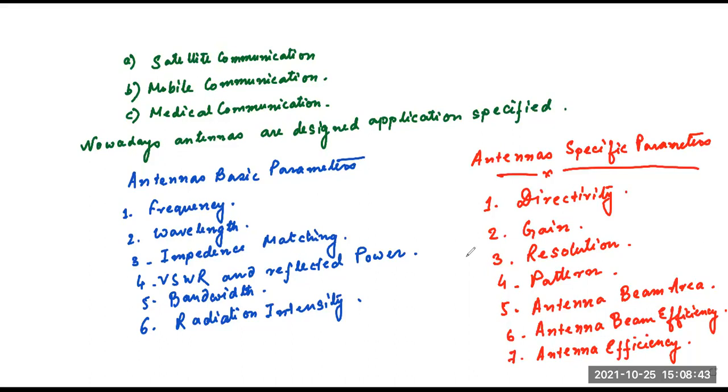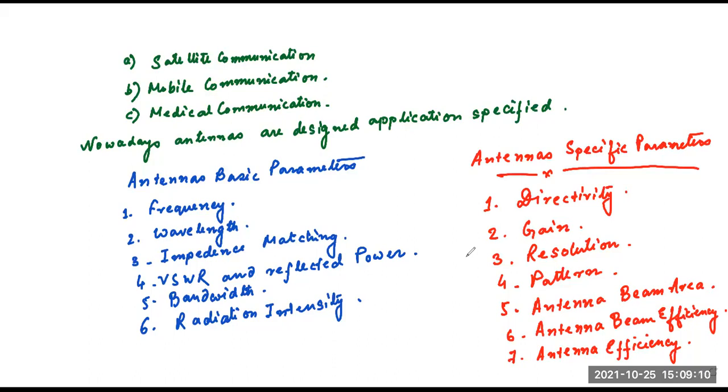Again, it receives another signal from free space and sends it back to the destination. That is the definition of an antenna. The same antenna is useful for dual purposes: number one is transmitting and number two is receiving.